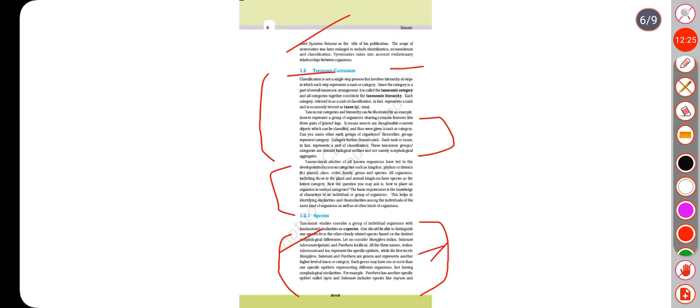All the three names, indica, tuberosum and leo, represent the specific epithets, while the first words, Mangifera, Solanum and Panthera, are genera and represent another higher level of taxon or category. Each genus may have one or more than one specific epithet representing different organisms, but having morphological similarities. For example, Panthera has another specific epithet called tigris, and Solanum includes species like nigrum.